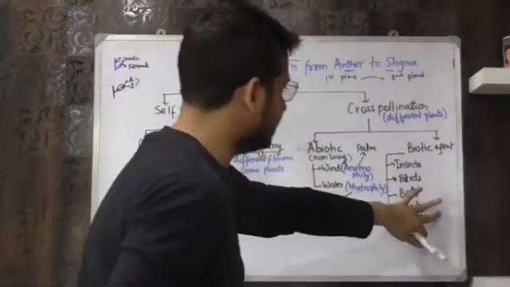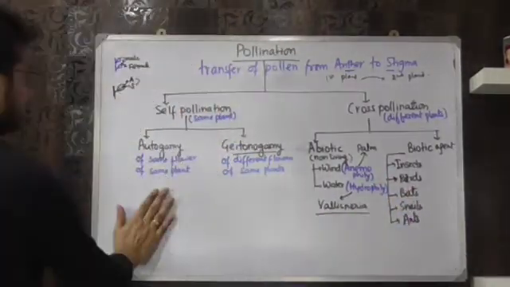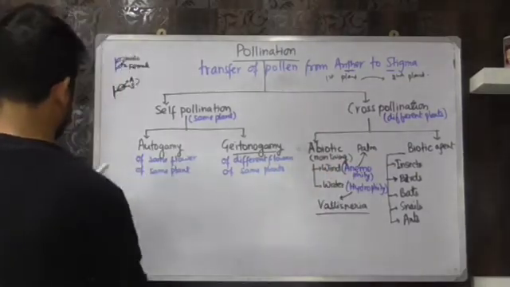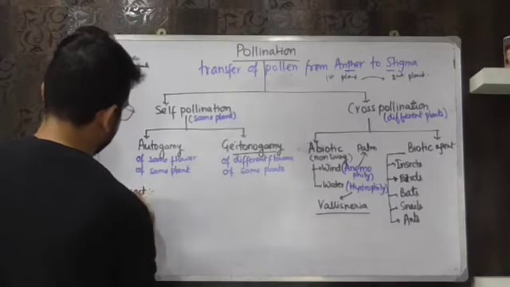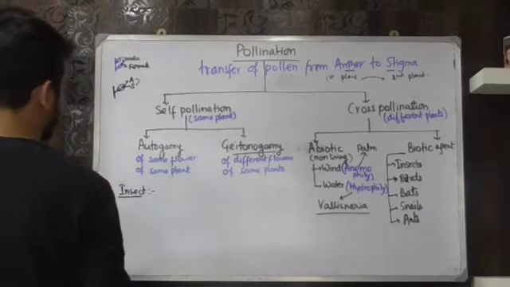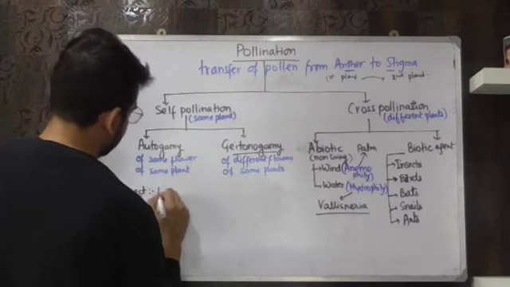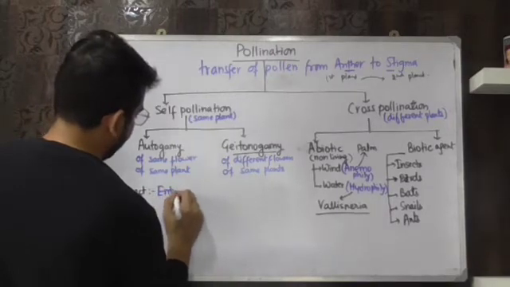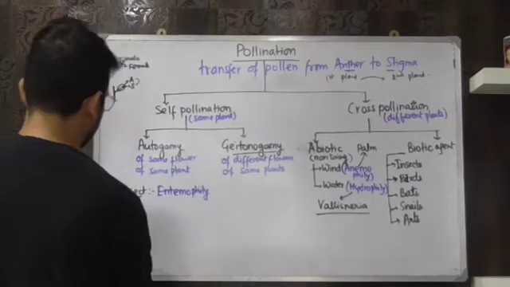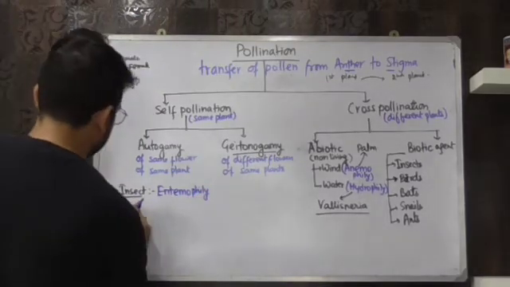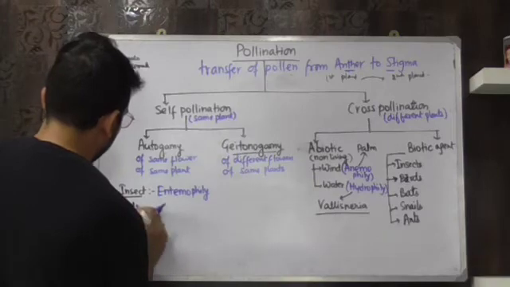Now insects. I don't have space here, so I will use this part of the board. Pollination which takes place with the help of insects is called entomophily. The next process is by birds, which is called ornithophily.